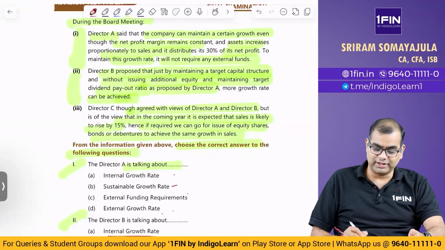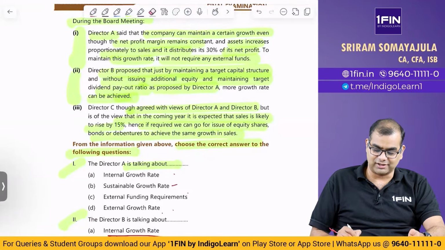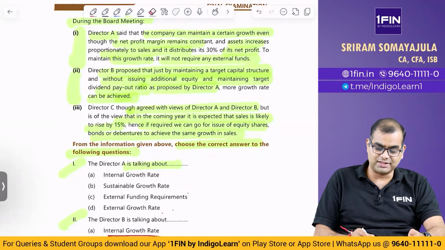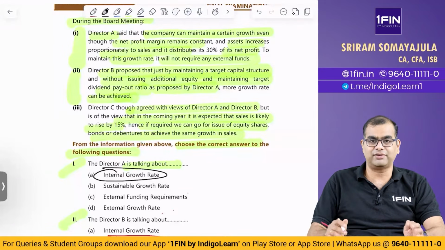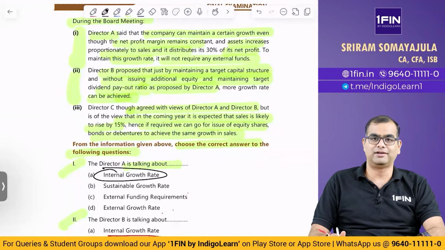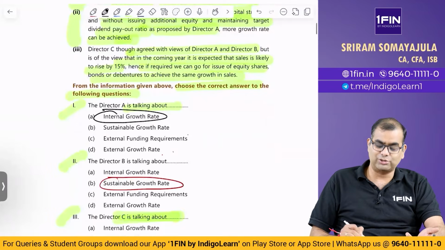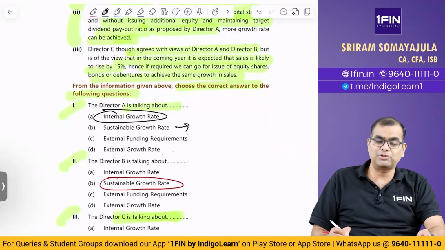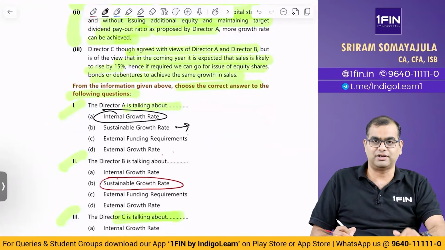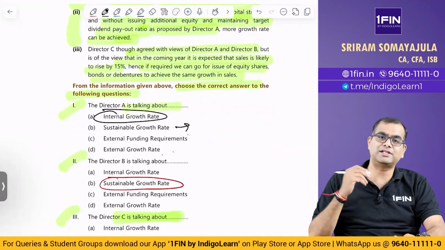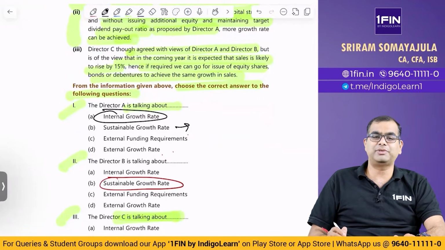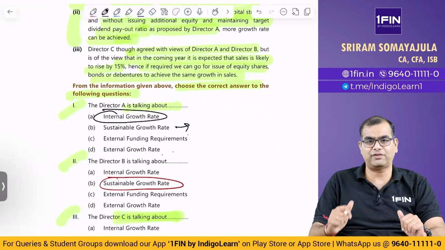So, actually, what they have given as the answer for question number 1 is internal growth rate. By the way, internal growth rate is not something that we have heard of this term anywhere in our material so far. But they've given something called internal growth rate. See, question number 1 and 2 look very similar. Ideally, this should be sustainable growth rate because you have covered some points of it, and Director B also covered balance points of it. If you are saying Director B covered the balance points and only he can be treated as having covered the entire concept of sustainable growth rate, then what did Director A do? Half of sustainable growth rate.